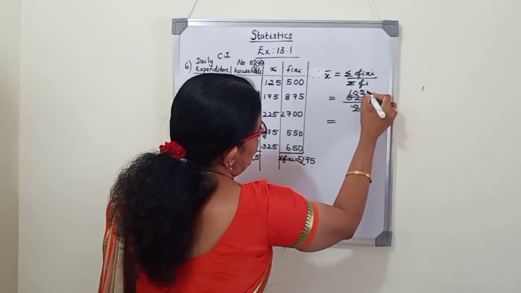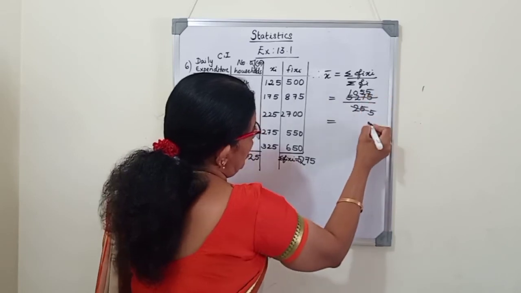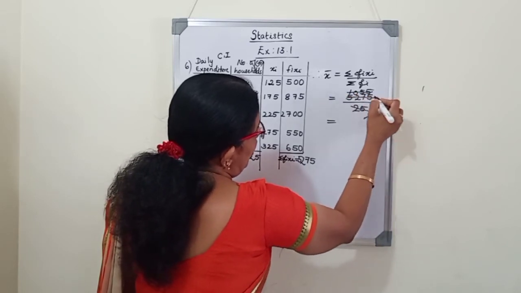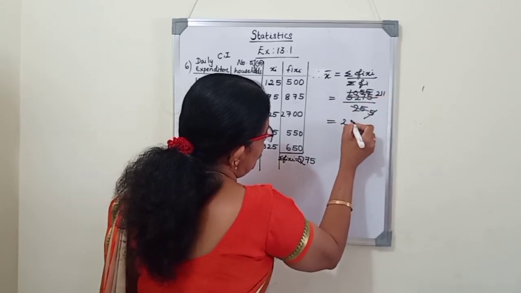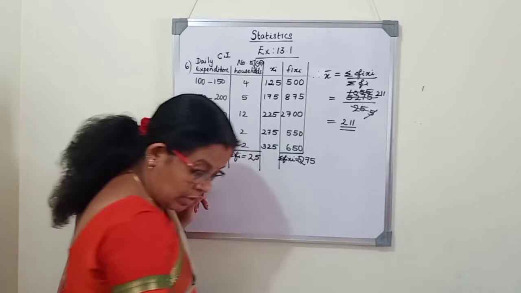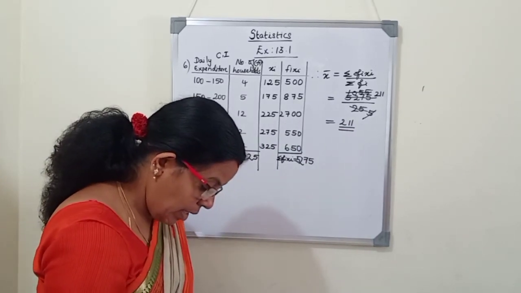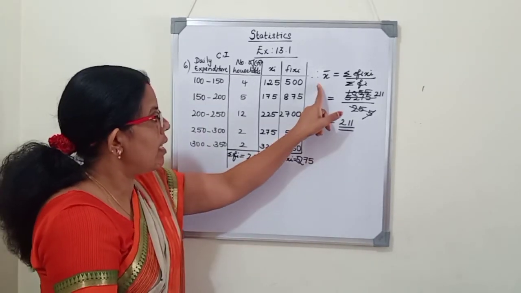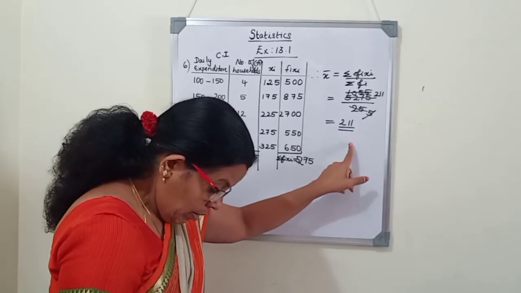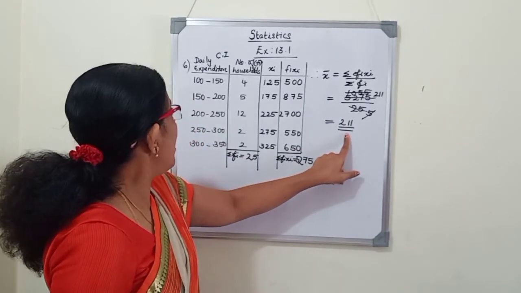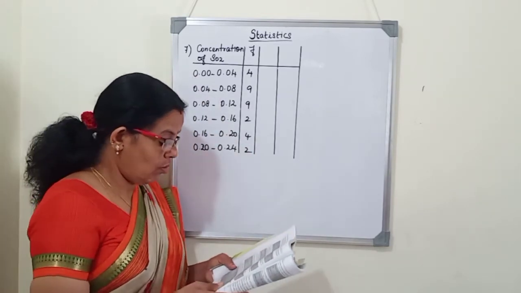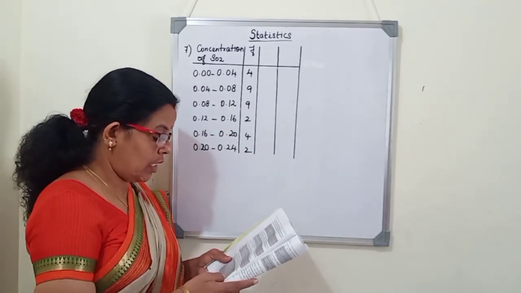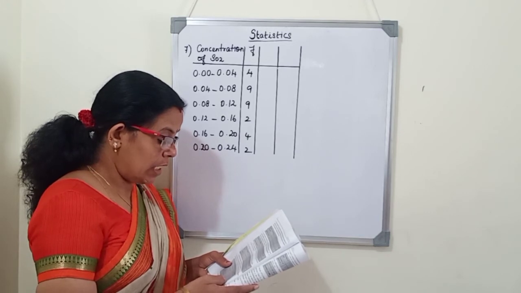Then 5 2s are 10, 5 1s are 5. So the answer is 211. The question is, find the mean daily expenditure. Mean daily expenditure is rupees 211.